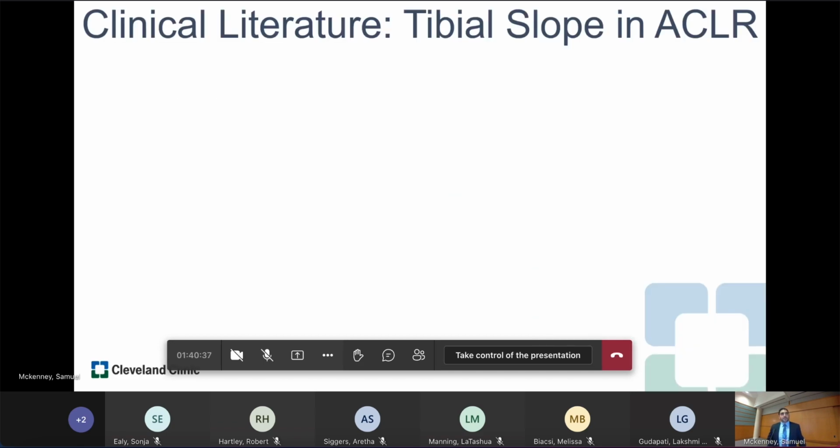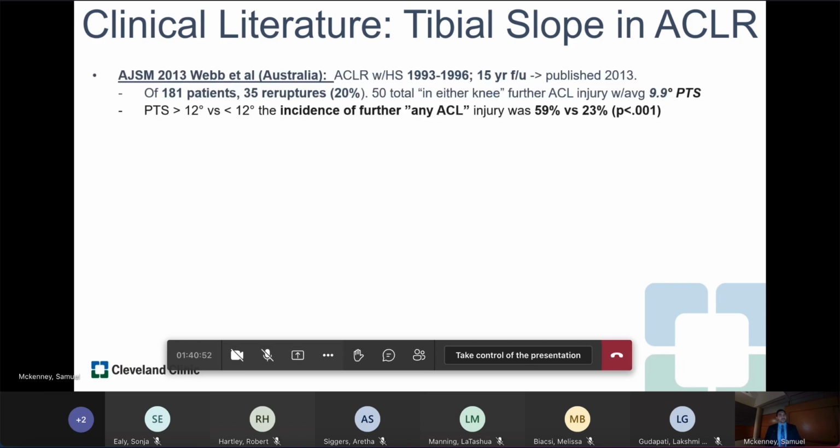And so tibial slope has been studied for decades. We understand that anterior tibial translation is correlated with increased tibial slope. There are also cadaveric studies showing increased forces on the ACL graft in biomechanical studies. In the clinical literature, I'm going to go through a couple of studies here real quick.